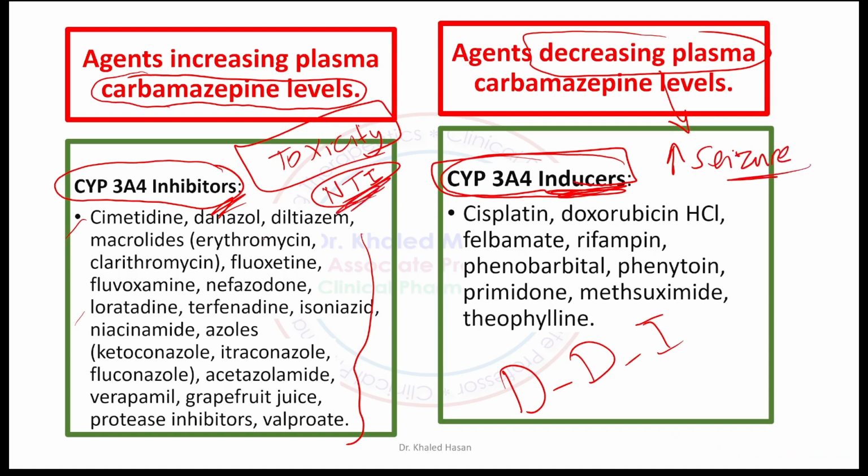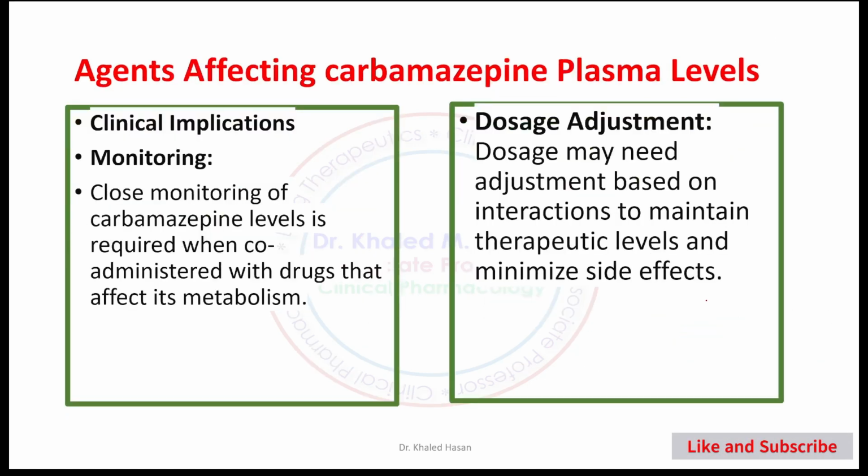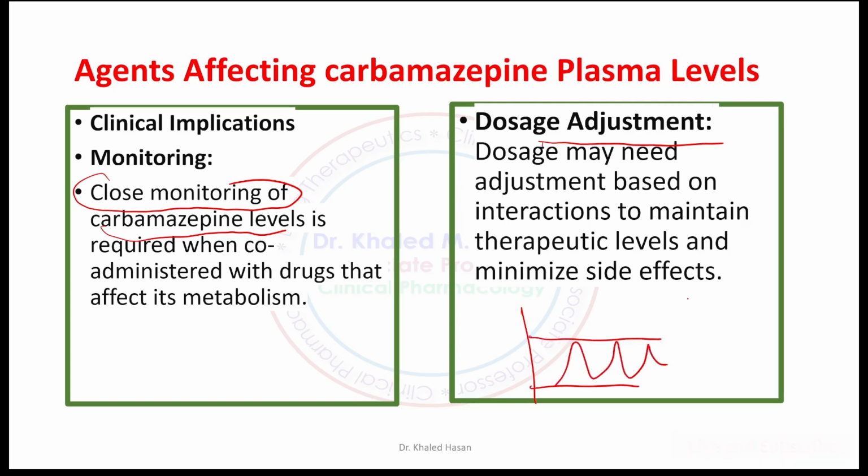Okay, here we have increased risk of toxicity. Here we have decreased efficacy: cisplatin, doxorubicin, felbamate, rivaroxaban, phenobarbital, phenytoin, and so on. So we need to take a drug history or medication history from the patient in order to be sure there is no risk of drug-drug interaction. Okay, drugs affecting carbamazepine plasma level. Here we require close monitoring of the patient for carbamazepine level, and we need to adjust the doses to be sure we are in the therapeutic range, the therapeutic window of this medication.